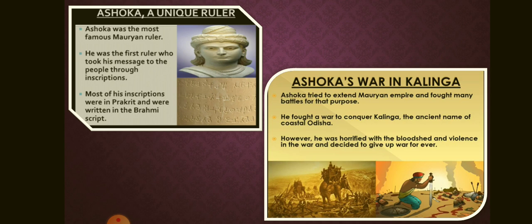Ashoka, a unique ruler. The most famous Mauryan ruler was Ashoka. He was the first ruler who tried to take his message to the people through inscriptions. Most of Ashoka's inscriptions were in Prakrit language and were written in the Brahmi script.